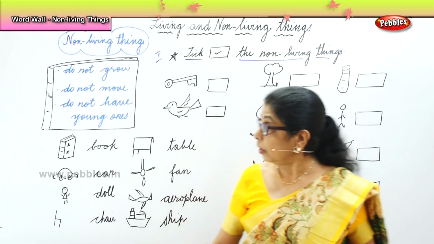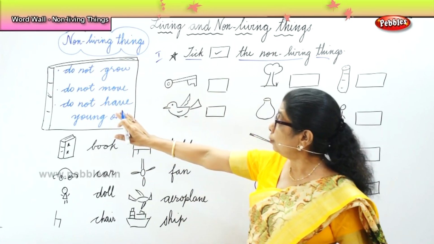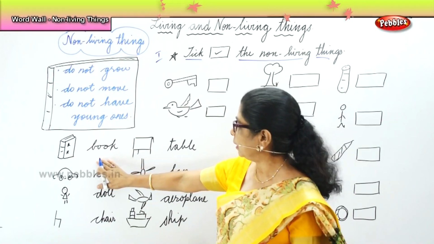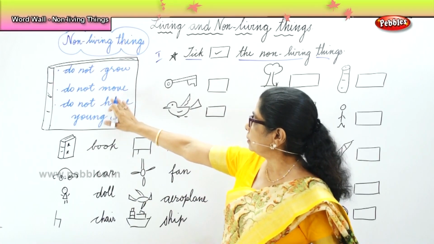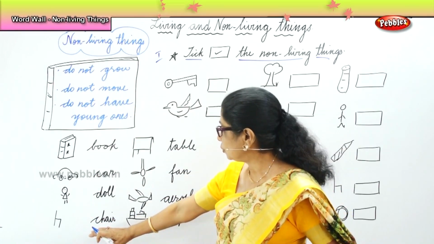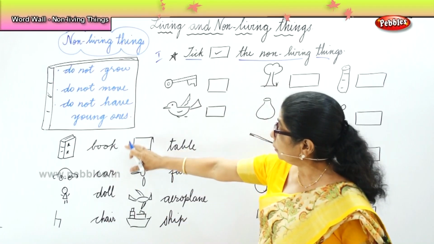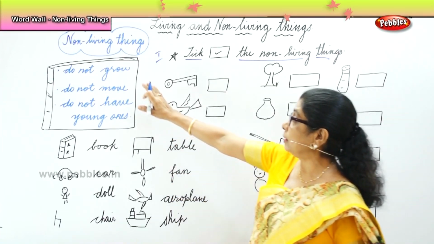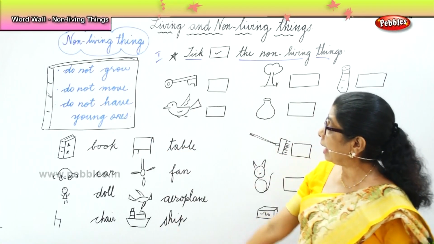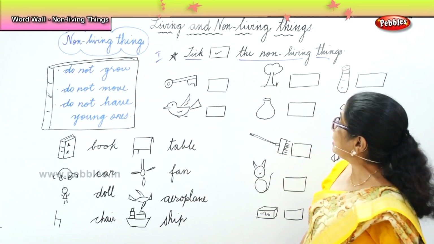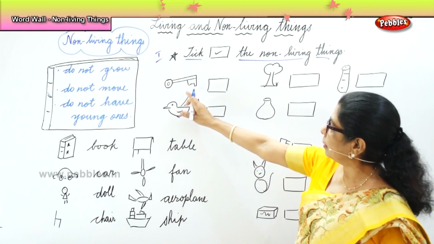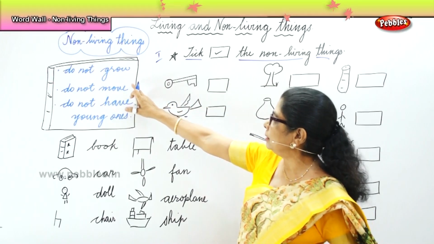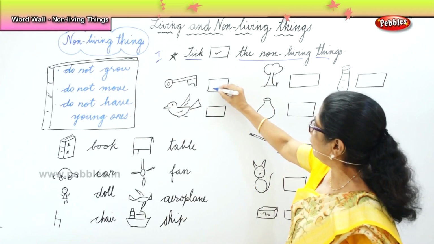What are non-living things? Non-living things do not grow, move, or have young ones. Book. It doesn't move, doesn't grow, doesn't have young ones. Car. Doll. Chair. Table. Fan. Airplane. Ship. They don't grow, they don't move, they don't have young ones. Now we are going to do an exercise. Tick the non-living thing. Here, a key. Is a key a non-living thing? Yes, because it doesn't grow, it doesn't move, it doesn't have young ones.